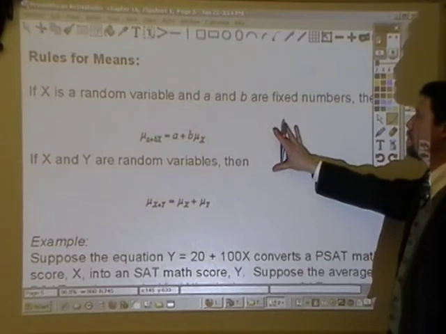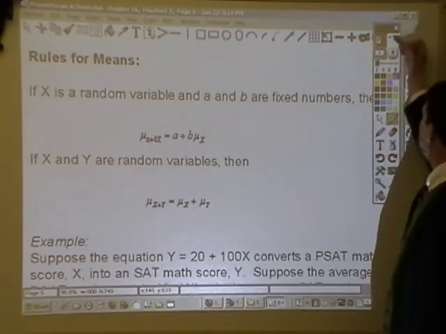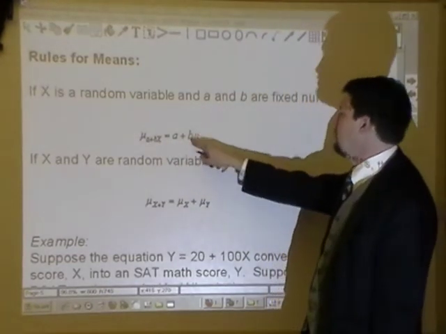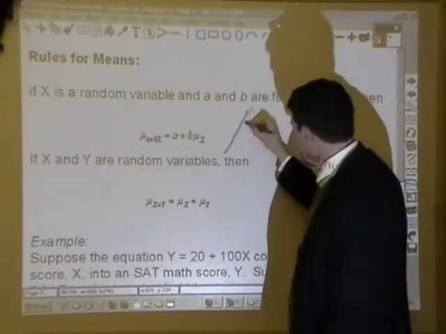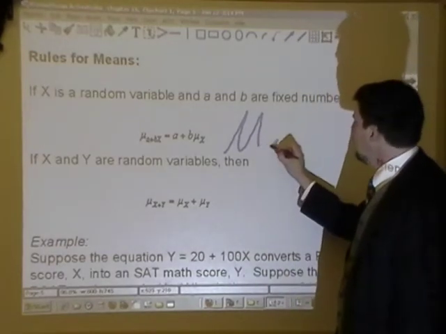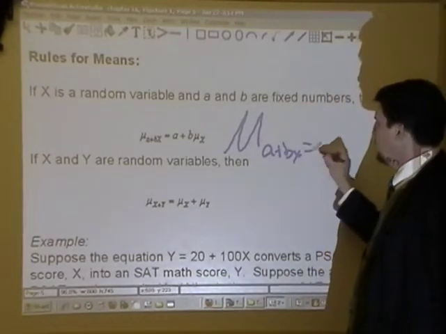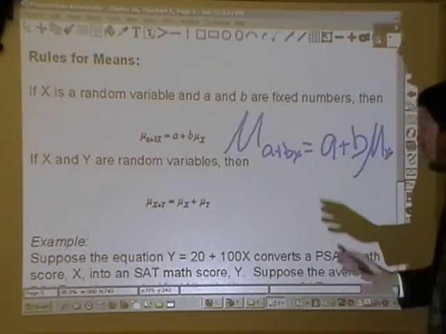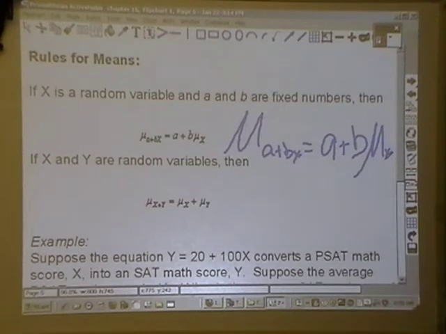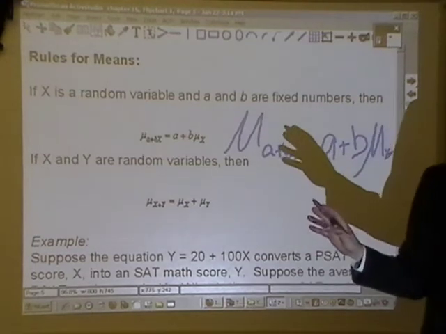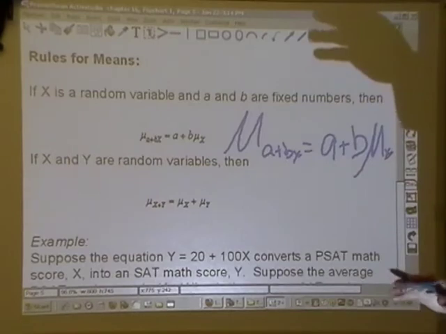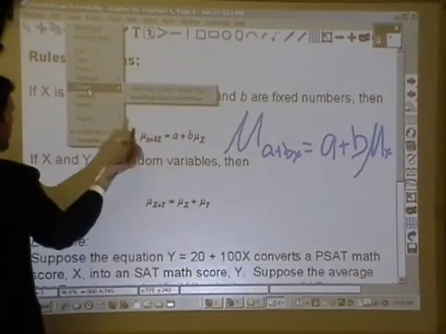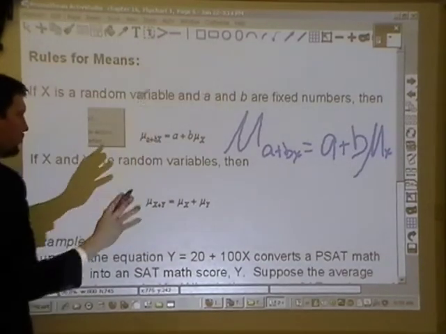Okay, if x is a random variable and a and b are fixed numbers, then the mean of a plus bx is equal to a plus b times the mean of x. Wow, that's a whole lot of stuff there. What the heck does that mean? All right, we've done this before, at least 2 times so far. So let's insert a new page after this and talk about this.